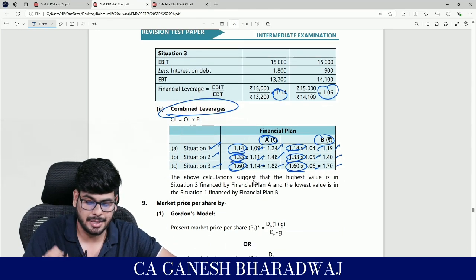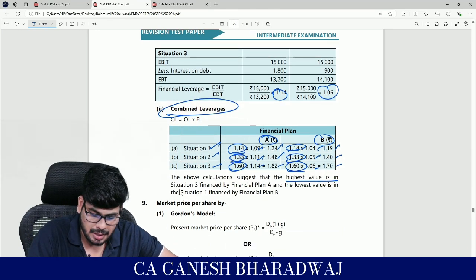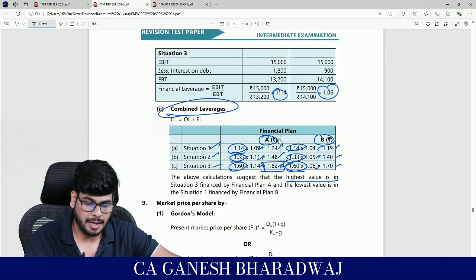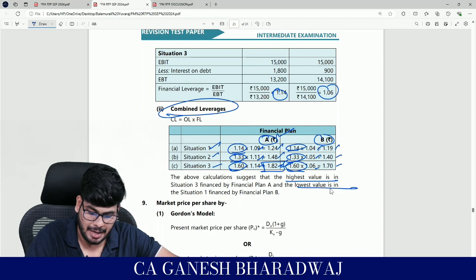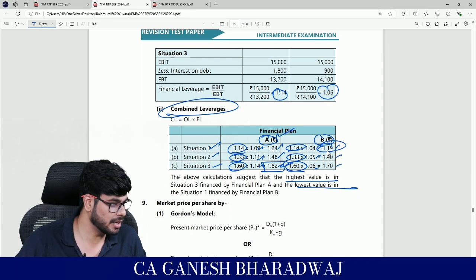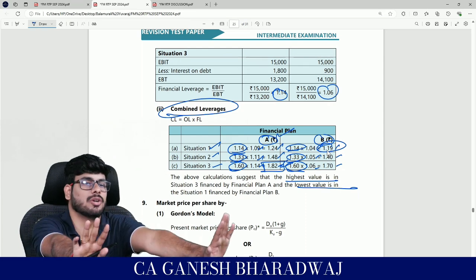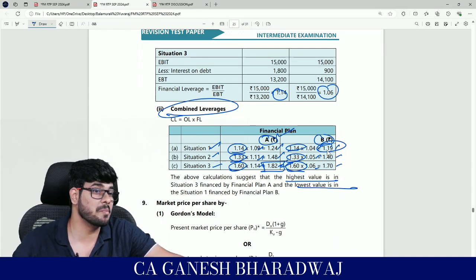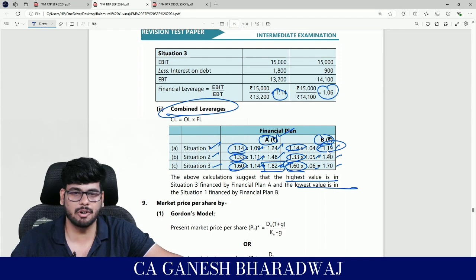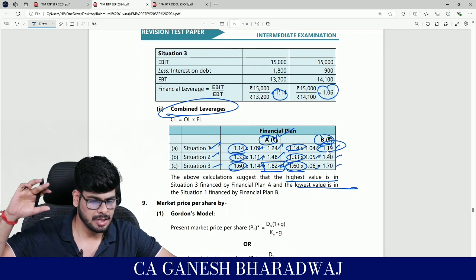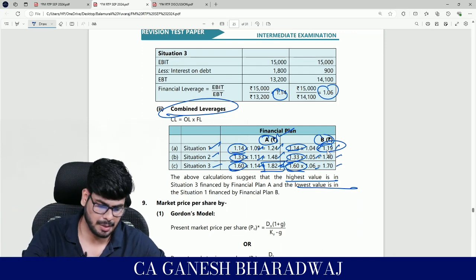Finally, the above calculation suggests that the highest value is in situation 3 financed by plan A. So which has the highest leverage? I think this one, 1.82, right? Plan A under situation 3, and the lowest value is in situation 1 financed by plan B, that is 1.19. Now have they given any kind of decision? They have just told that this has the highest, this has the lowest, and that's the maximum you can do. Beyond this, it depends on which company you are looking at and which trend you are looking at. Clear with this, guys? Done, right? Fine. So let's go and update your library of adjustments, and that's about this question.